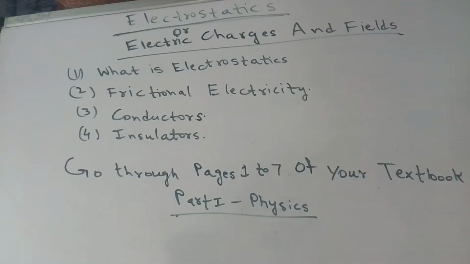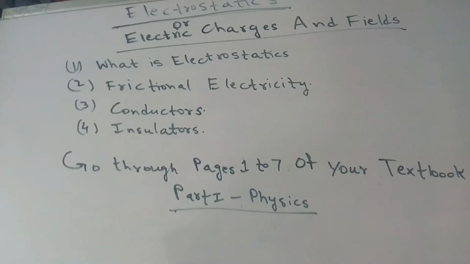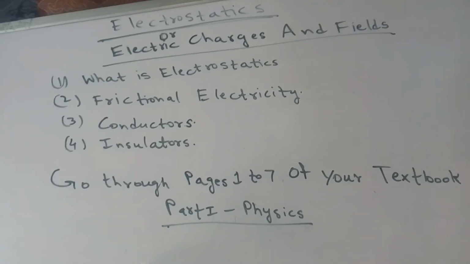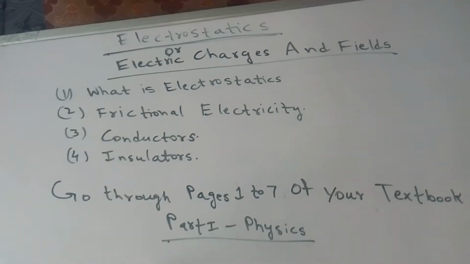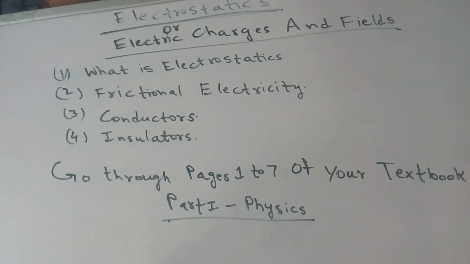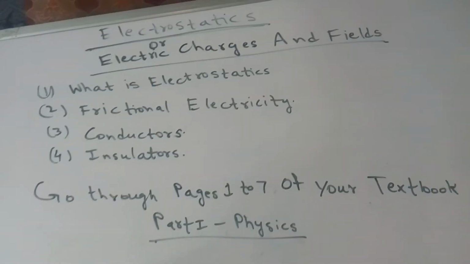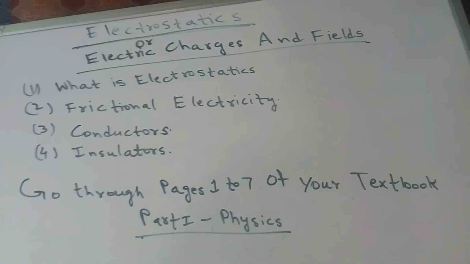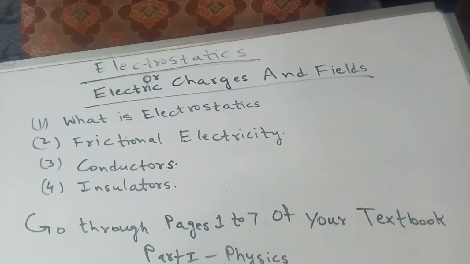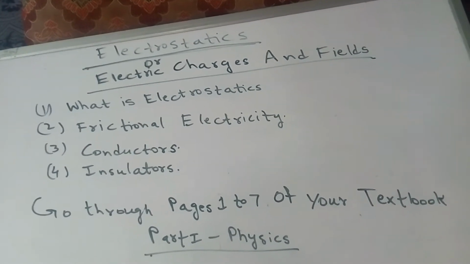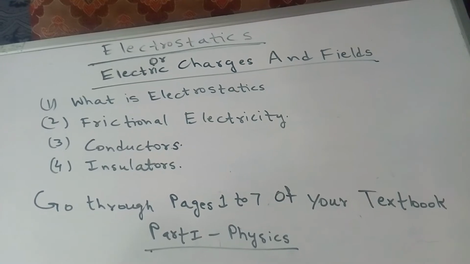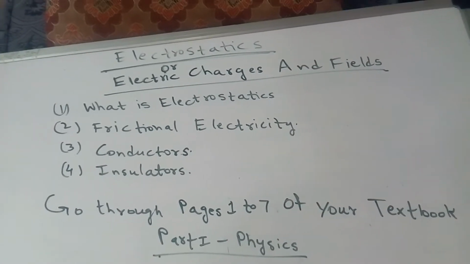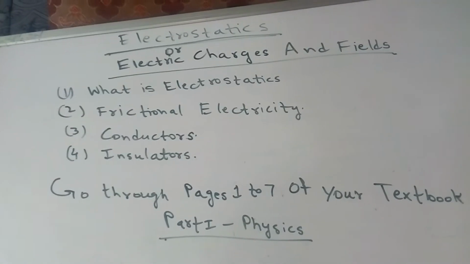The reason for these forces of attraction and repulsion can be explained as follows. On rubbing these insulators, the bodies are electrified. Charges are transferred from one to the other. There are two kinds of electrification possible. If the object loses electrons, it acquires a positive charge, and if it gains electrons, it acquires a negative charge. Properties of charges: like charges repel and unlike charges attract. The property which differentiates the two kinds of charges is called polarity of charges.